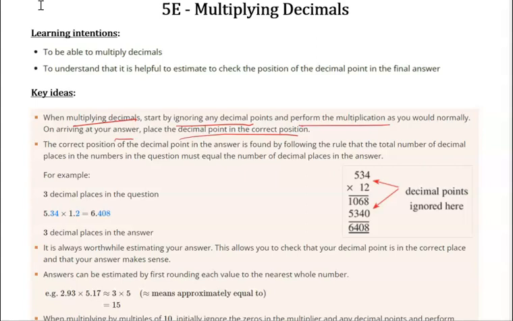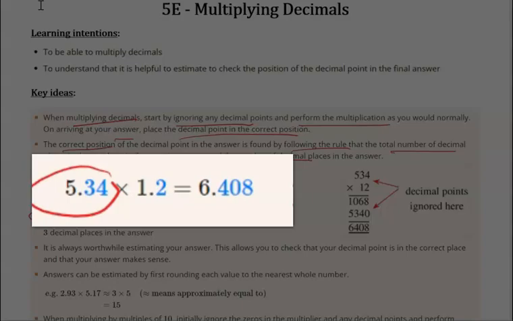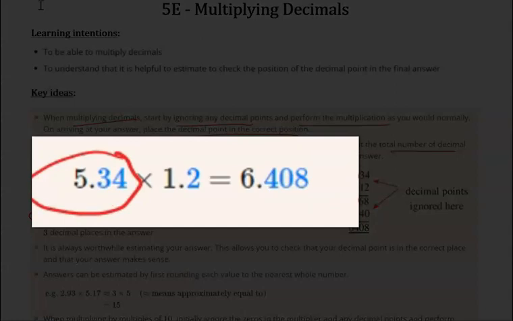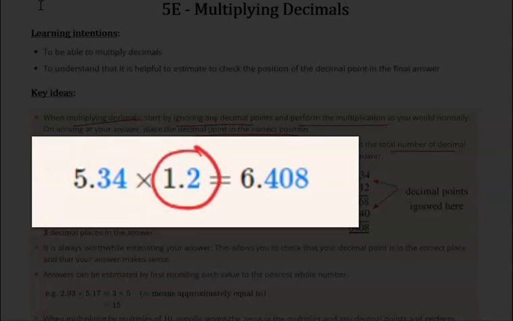If you haven't got a calculator in front of you, this is how you work it out. The correct position of the decimal point in the answer is found by following the rule: the total number of decimal places in the numbers in the question is equal to the total number of decimal places in the answer. So I have 5.32. That has two decimal places, tenths and hundredths. And I'm multiplying that by 1.2, which has one decimal place.